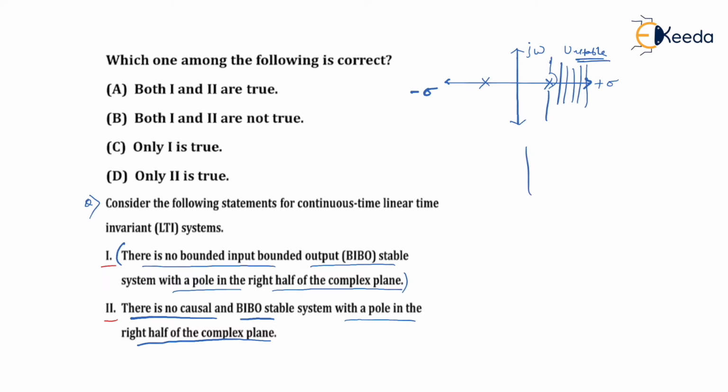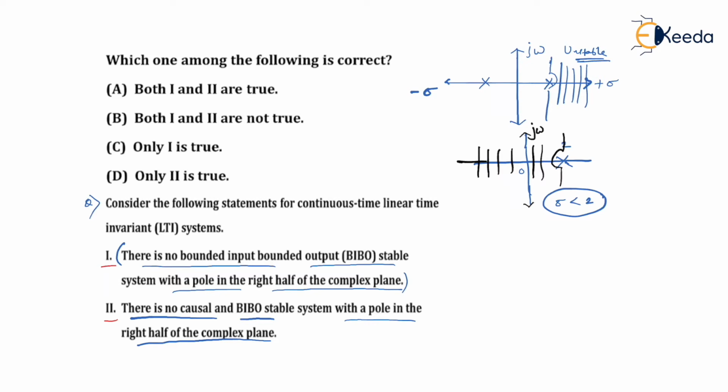But for example, again we have some pole on the right hand side. Let us assume the value of the pole to be positive 2, and let's say sigma less than 2 is the ROC. Then what is going to happen? Then I can show my ROC like this. So here, as you can see, your ROC is including the j omega axis.